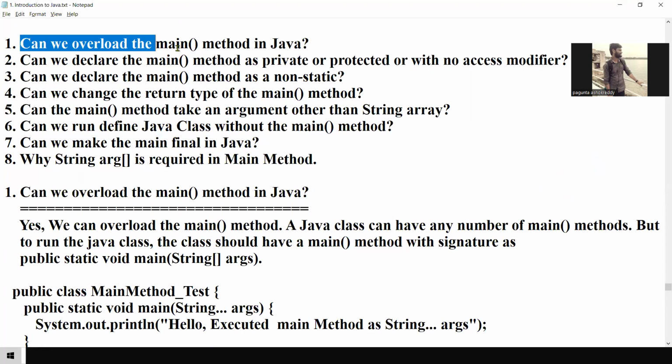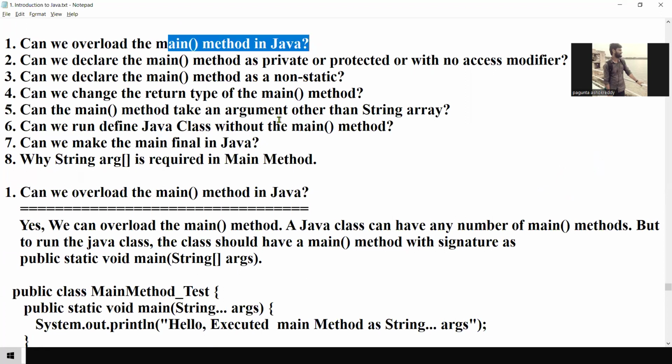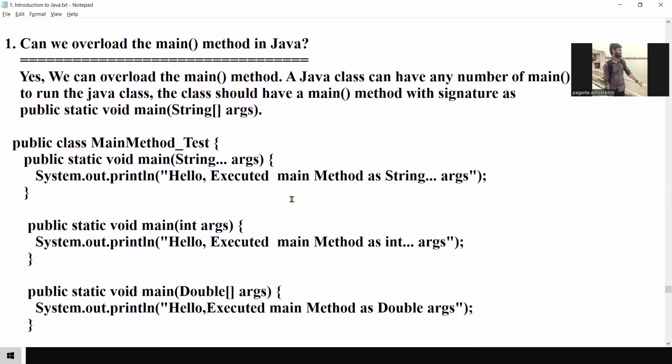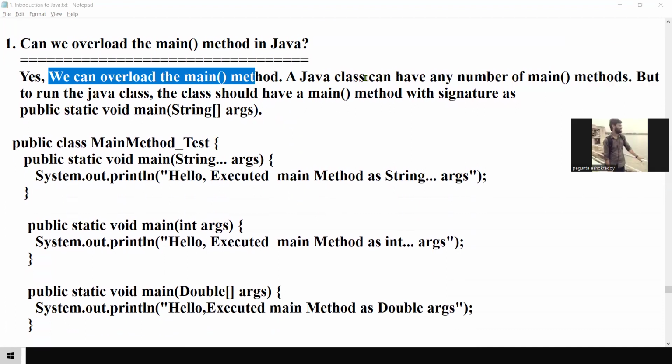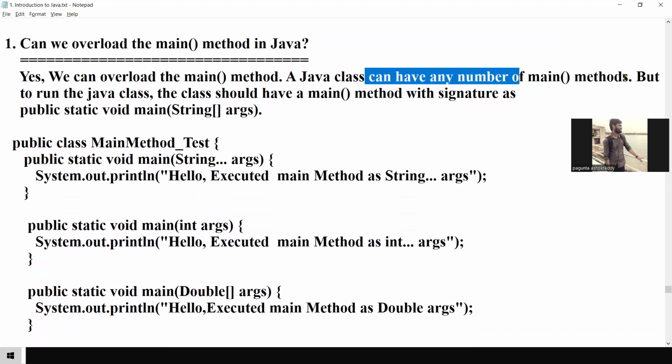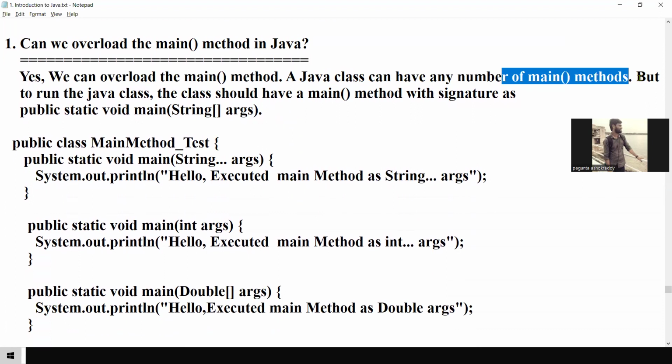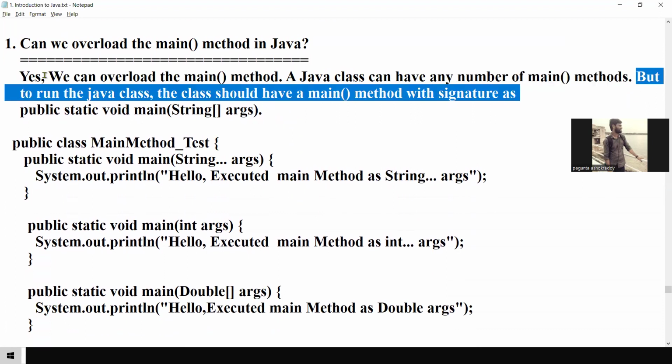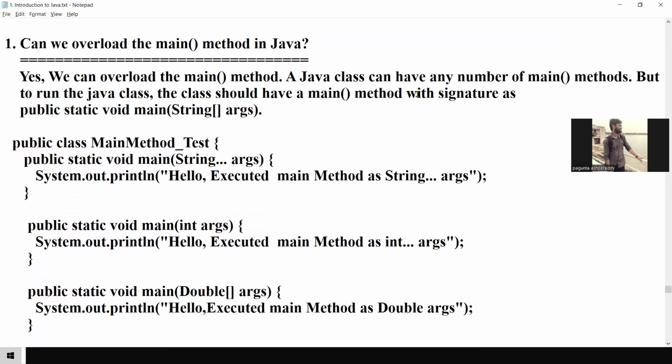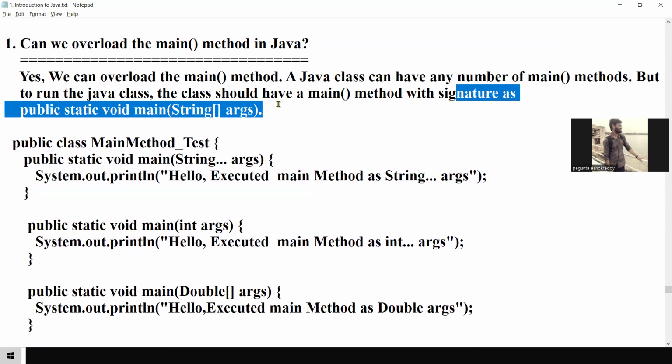Can we overload the main method in Java? Tell me, guys. Yes, we can overload the main method. A Java class can have any number of main methods. Correct? But to run the Java class, the class should have a main method with the signature, what is the signature? public static void main.